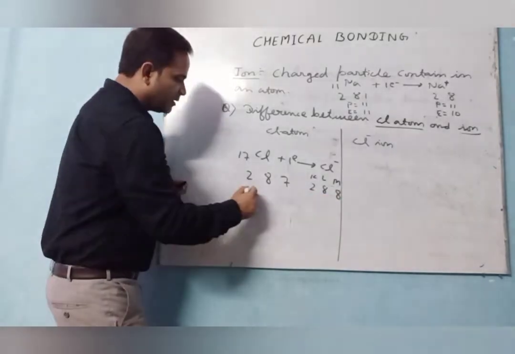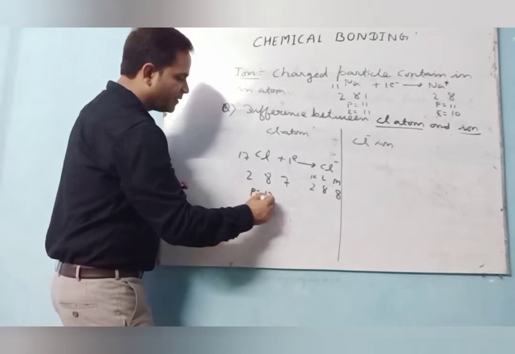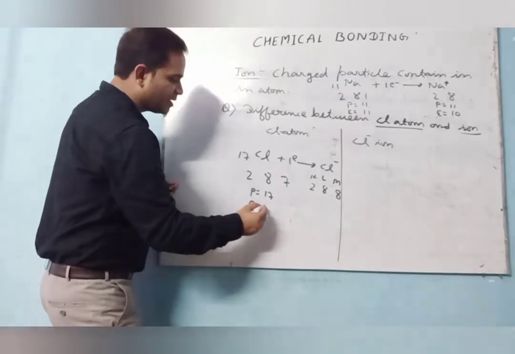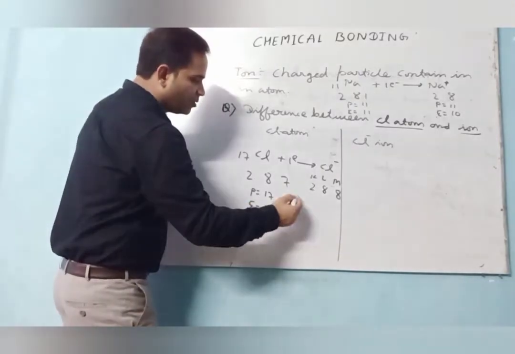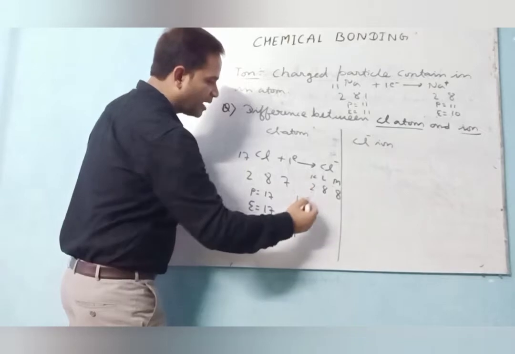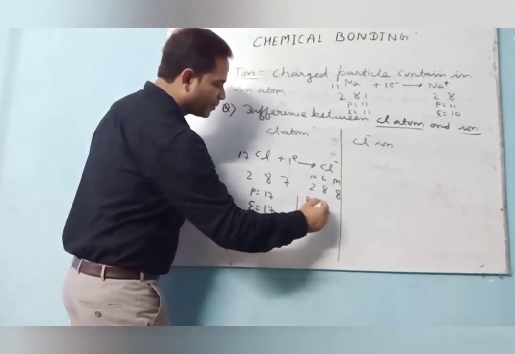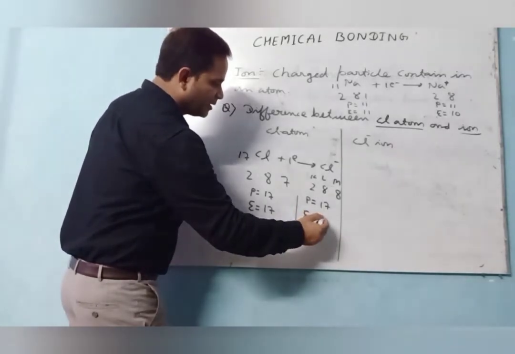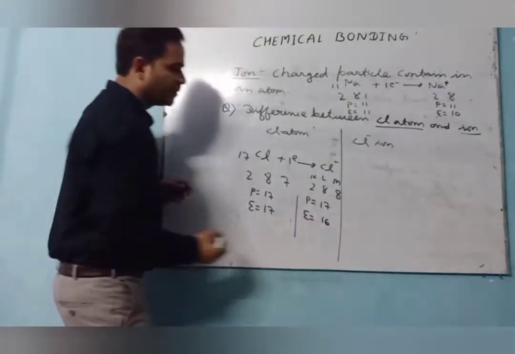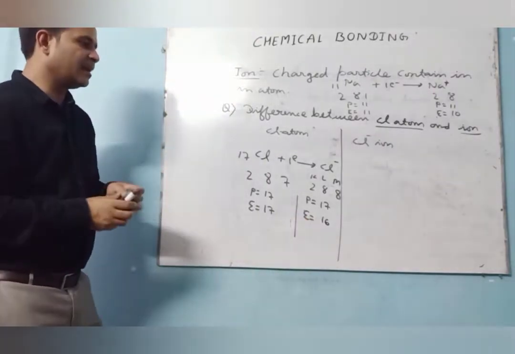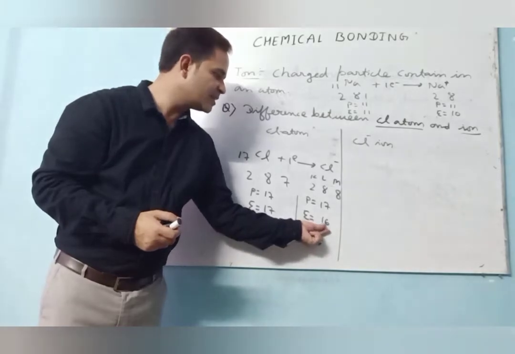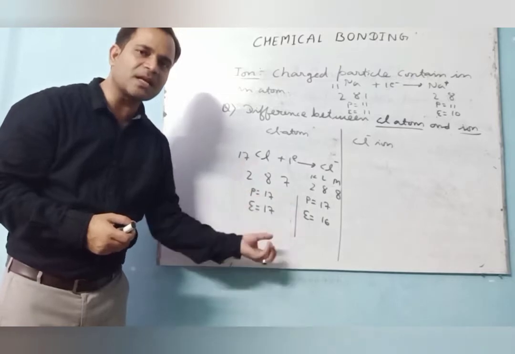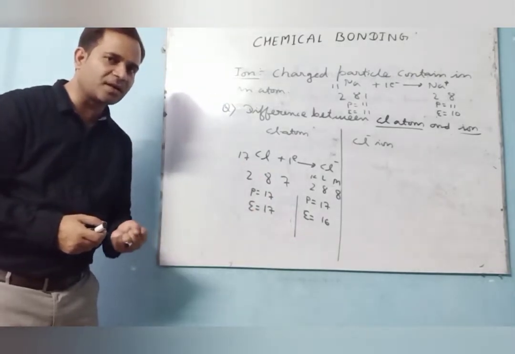So see here, the number of protons is 17 and the number of electrons is 17. But now in the chlorine ion, the number of protons is 17, but the number of electrons is 18. Getting? Because one electron is gained to become stable and fulfill the inert gas electronic configuration.